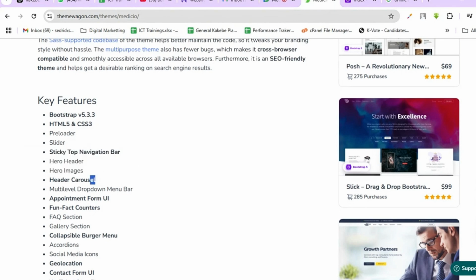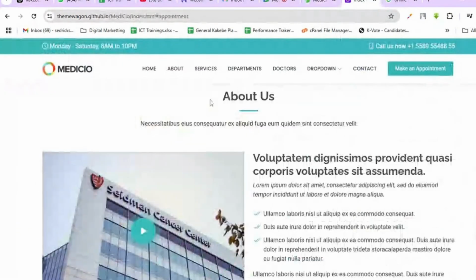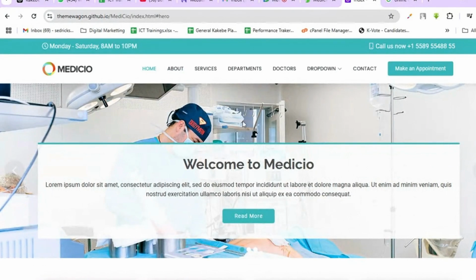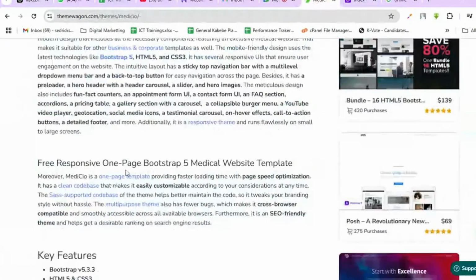It has a carousel. A carousel is when you go to a website, those sliders, those things that keep sliding. Let me see if it's here. They keep sliding back and forth, back and forth. That is what they call a carousel. Some of you would call them sliders, stuff like that. So it has a carousel.